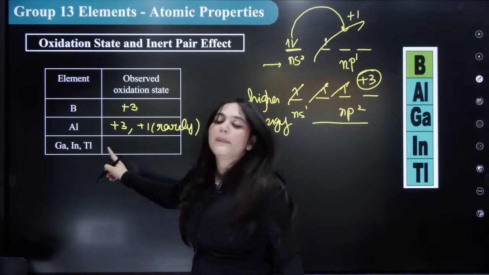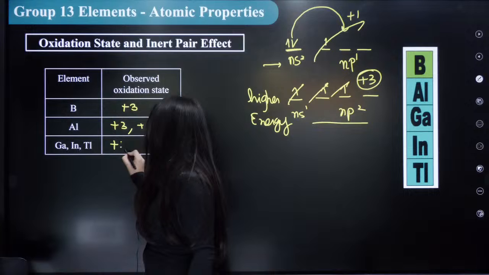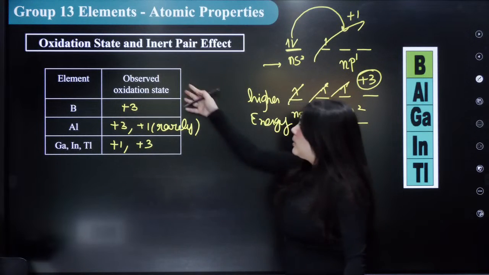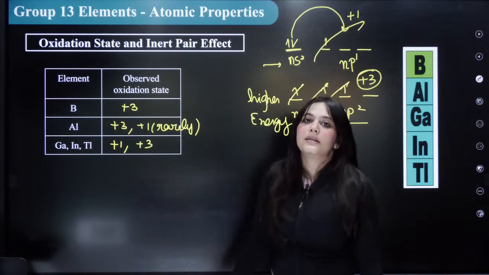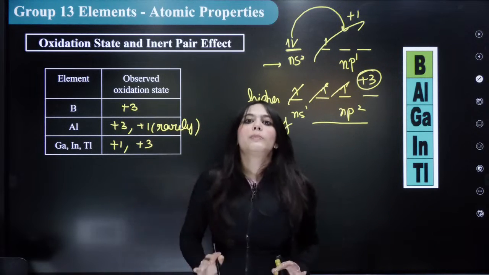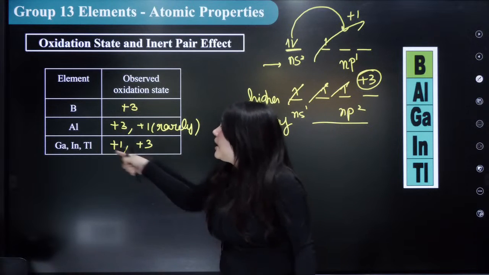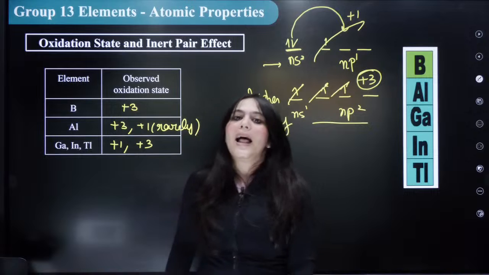Similarly, gallium, indium and thallium show both +1 and +3 oxidation states. So remember this: boron only shows +3, aluminium mostly shows +3 and very rarely shows +1. Gallium, indium, thallium show both +3 and +1.